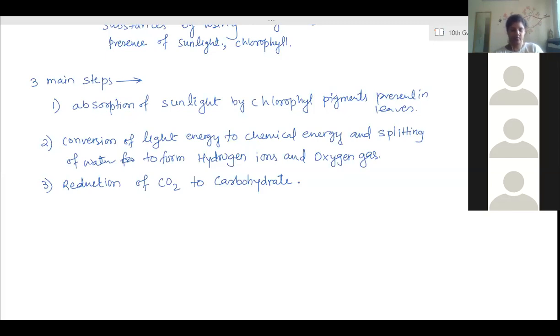Okay. Then this is all about nutrition in plants. The next part is nutrition in animals. In that you have to learn first amoeba, nutrition, the different modes of nutrition, the heterotrophic mode of nutrition. In that, one is parasitic, saprophytic, and holozoic modes of nutrition.